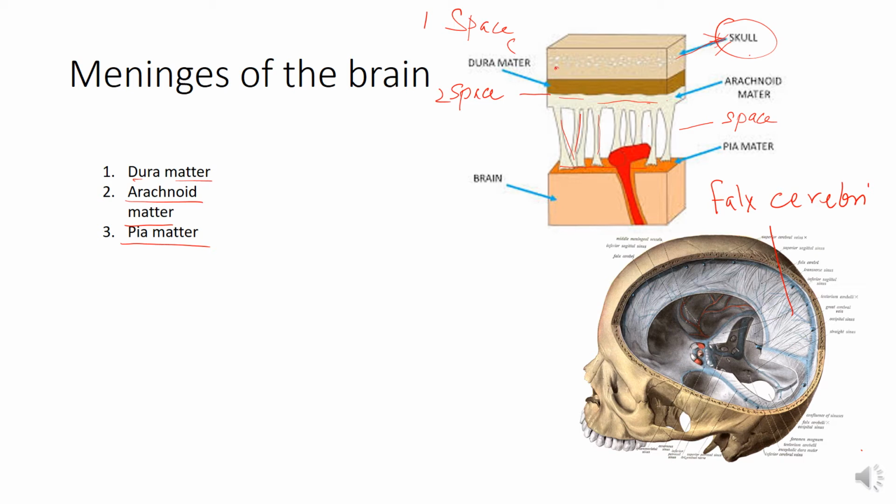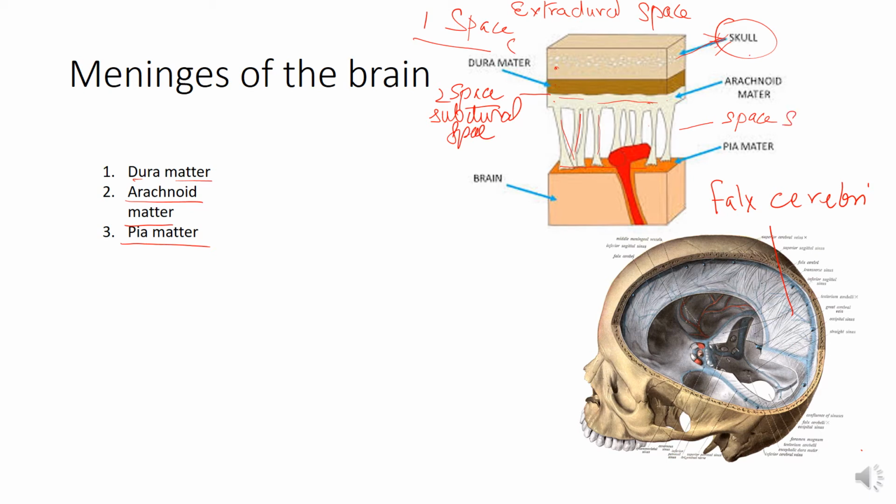So the number one space between the skull bone and the dura mater is the extradural space. While the second potential space, between the dura and arachnoid mater, is the subdural space.